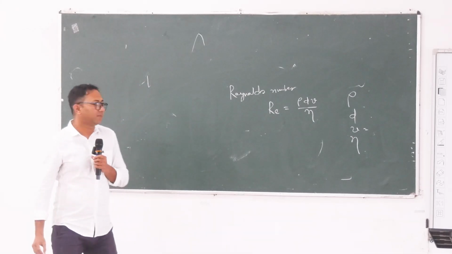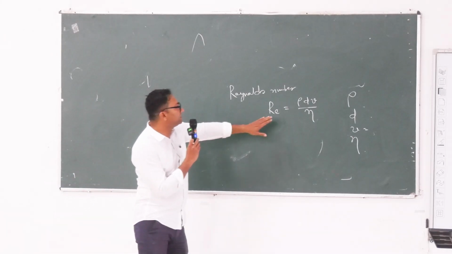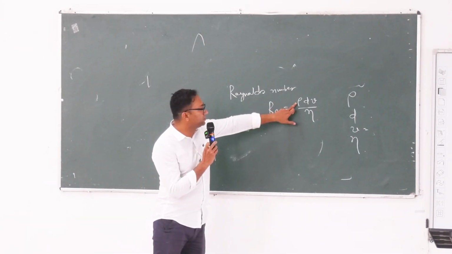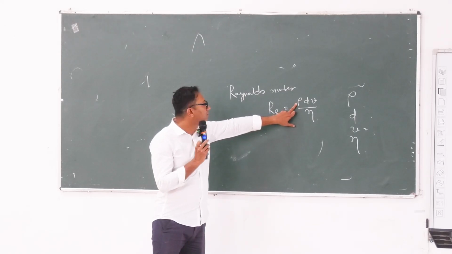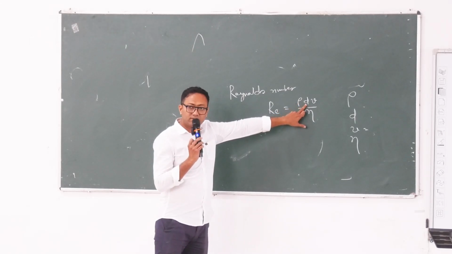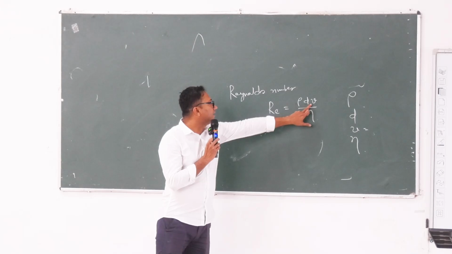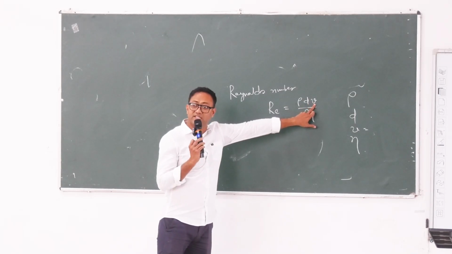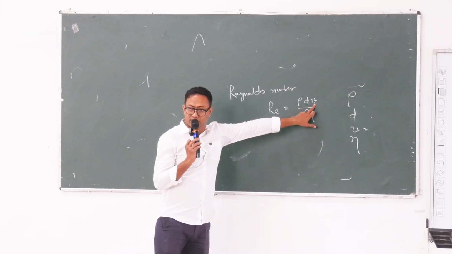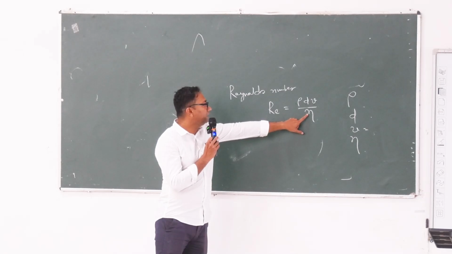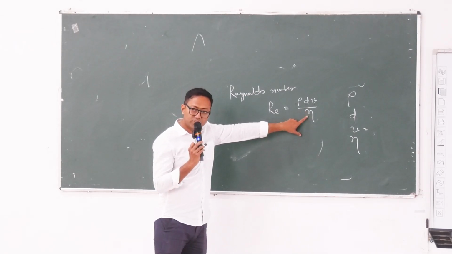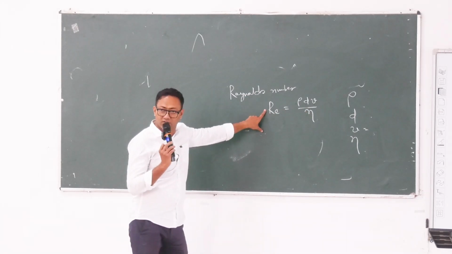Clear? Now you can increase the Reynolds number by increasing specific gravity, by increasing diameter, and by increasing velocity. And if you increase viscosity, it will fall.